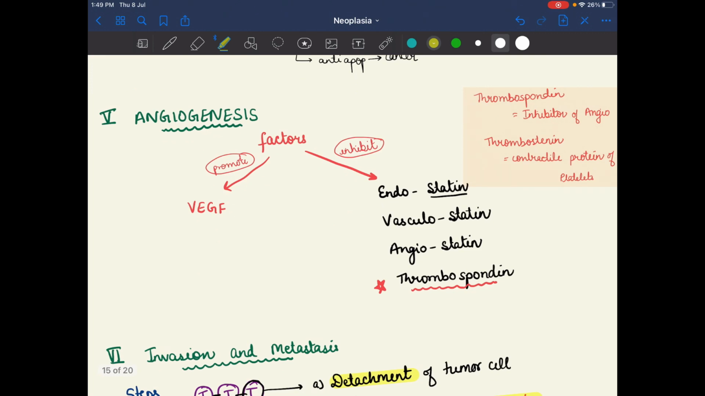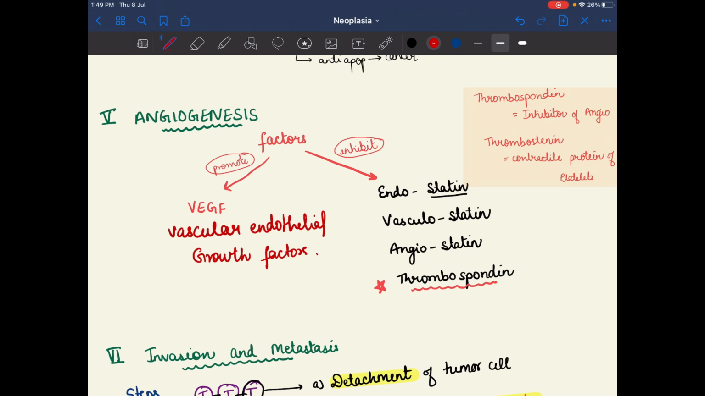After that there is angiogenesis, formation of a lot of blood vessels. There are factors which promote angiogenesis and factors which inhibit it. The promoter is VEGF, vascular endothelial growth factor, and the inhibitors have the suffix statin, like endostatin, vasculostatin, or angiostatin. These inhibit angiogenesis. And there is one, the most important, thrombospondin.